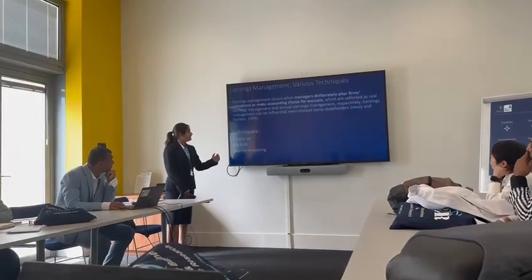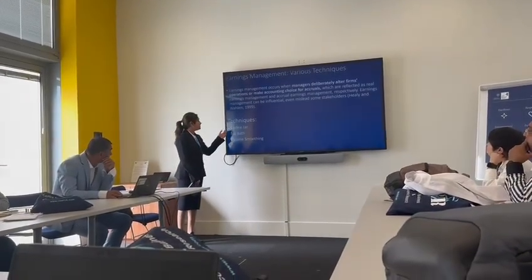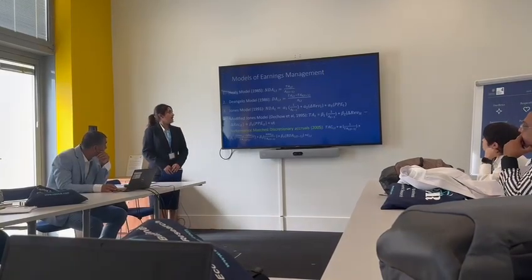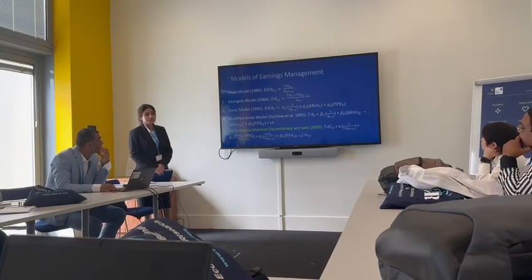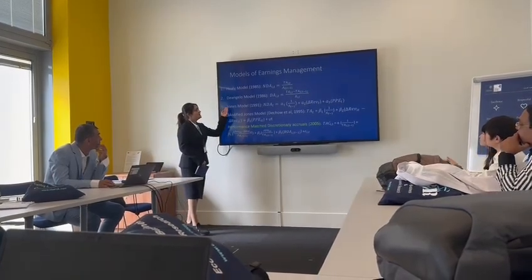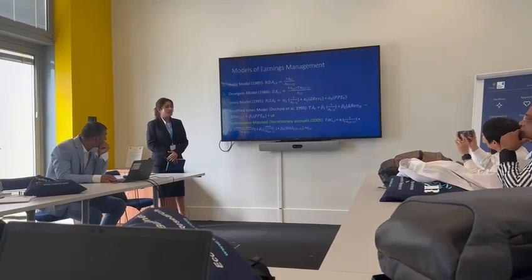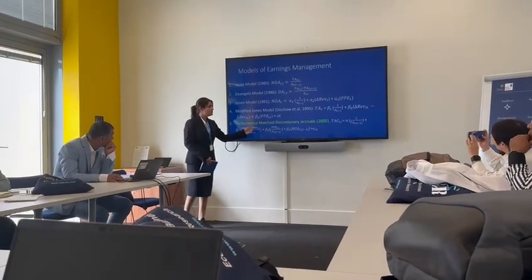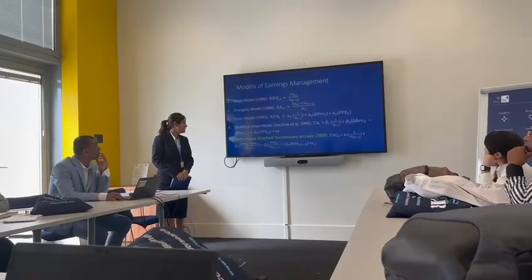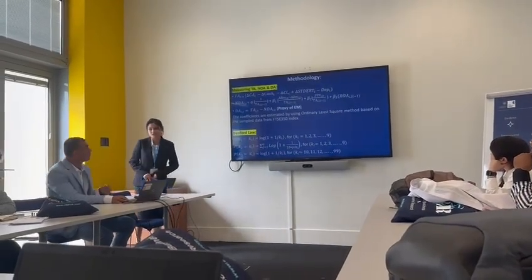So, these are the techniques we have identified for this research: cookie jar, big bang and income smoothing. And these are the models of earnings management. There are various models like the Healy model, DeAngelo model, Jones model, but for this study we have adopted the performance matched discretionary accruals model. So now I would like to pass on to my colleague, who will carry on the rest of the presentation.